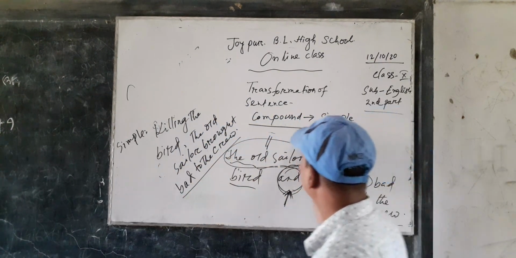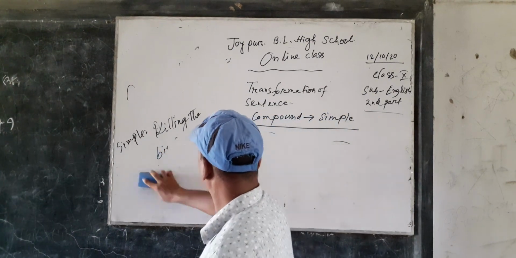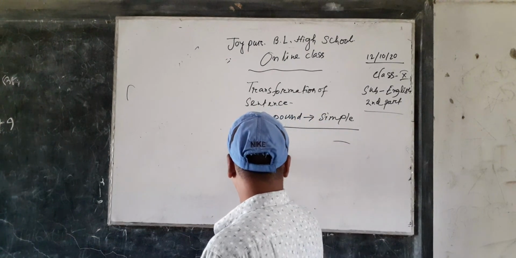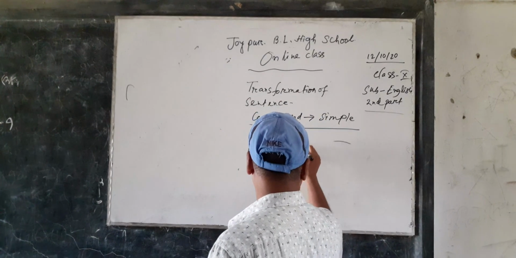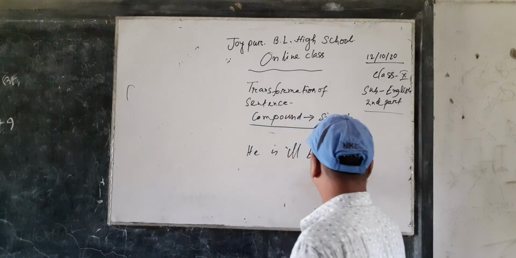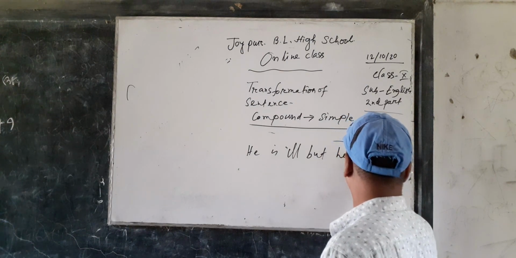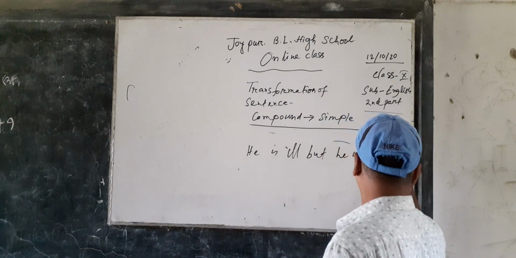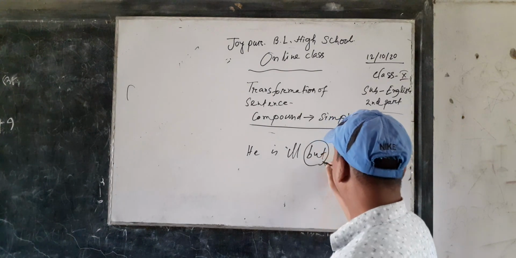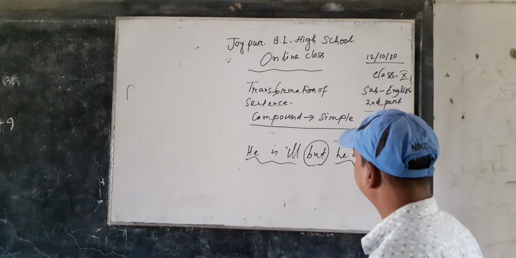Dear learners, if the sentence is combined by but, how can we make it simple?